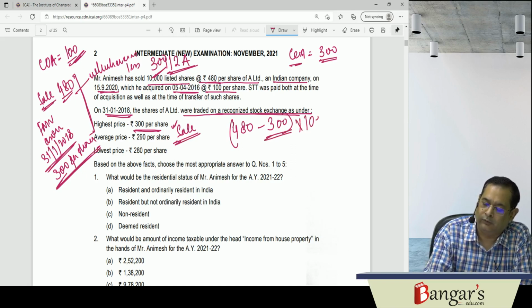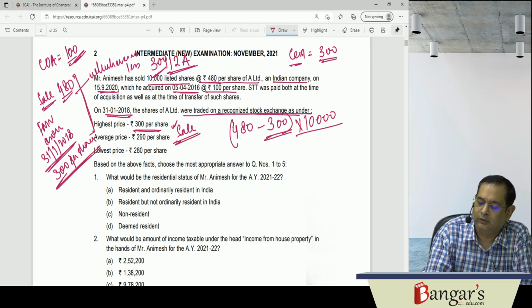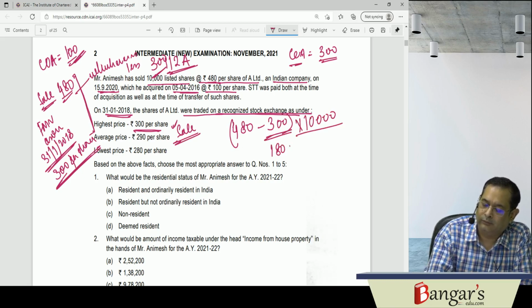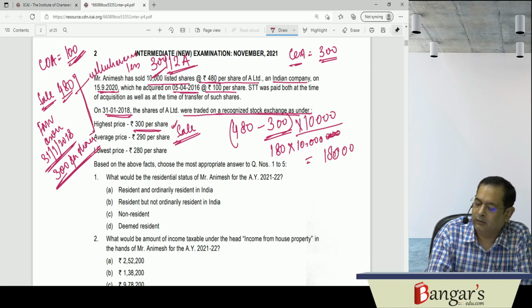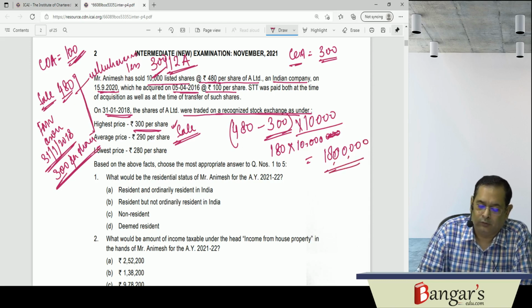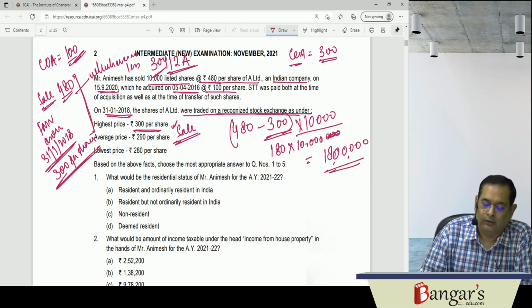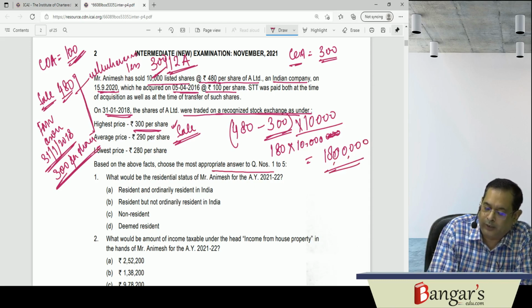Number of shares is what? 10,000. So it is 180 into 10,000. So the long term capital gain will be 180 into 10,000, 18 lakh rupees. So 18 lakh rupees is the LTCG. So now they are asking, based on the above facts, choose the most appropriate answer. So 18 lakhs is the LTCG.